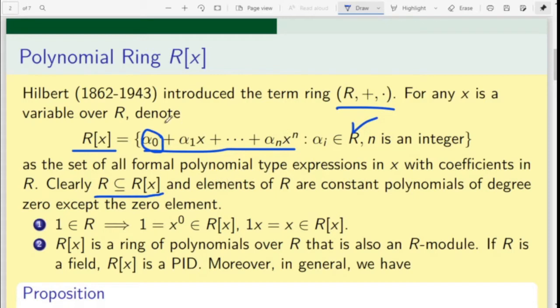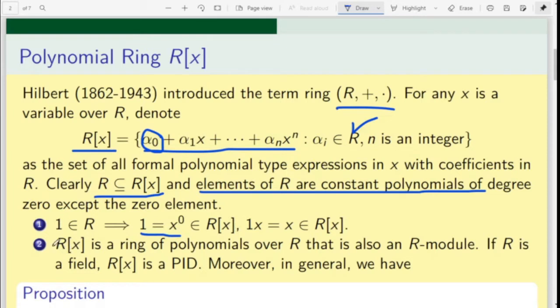That is called a constant polynomial of degree 0, except the 0 polynomial. The degree of the 0 polynomial is not defined. If R is a ring with unity, in that case 1 belongs to R[x] and 1 can be written as x raised to power 0 in R[x].